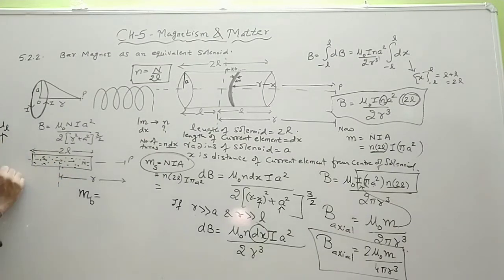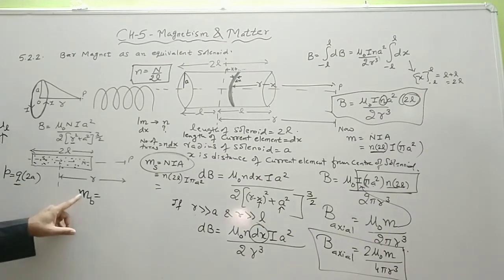So how was the dipole moment defined? That was defined as Q into 2A. The magnitude of it was defined as the product of the magnitude of either charge and the distance between the two charges. So like this, the magnetic moment of a bar magnet is also defined as the product of the pole strength and the appropriate distance between them.